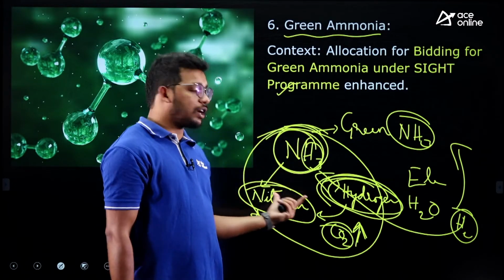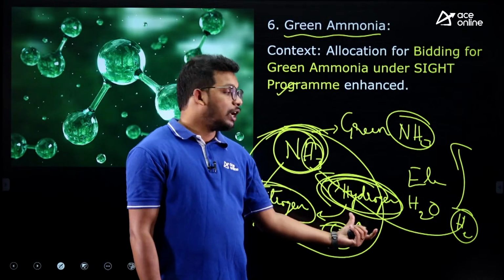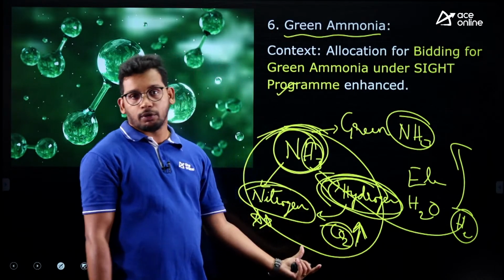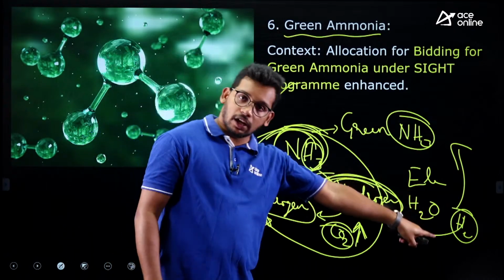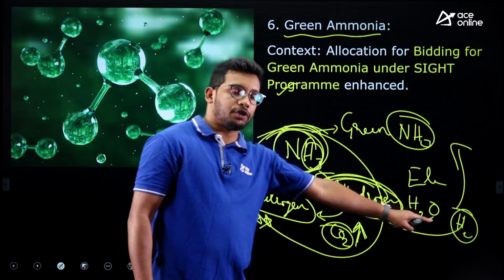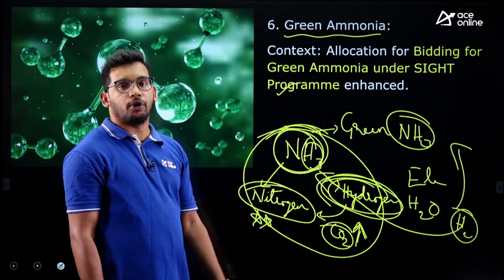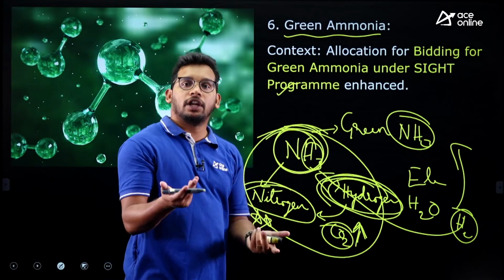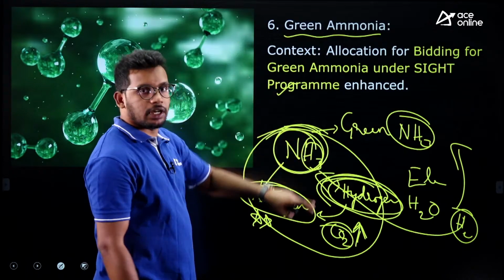For that purpose, we are generating ammonia using nitrogen and hydrogen, but this hydrogen has been fossil fuel based till now. Now we have already launched the green hydrogen mission, so if we are able to use green hydrogen for producing ammonia, then it will lead to green ammonia. Right? So this is the mechanism.